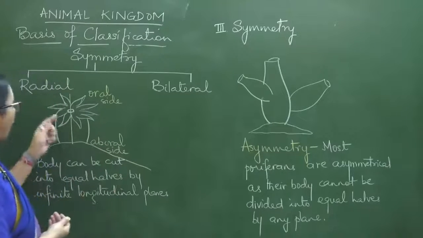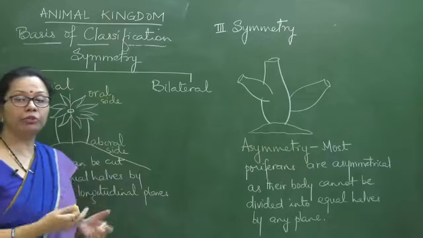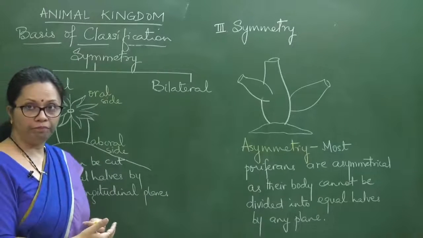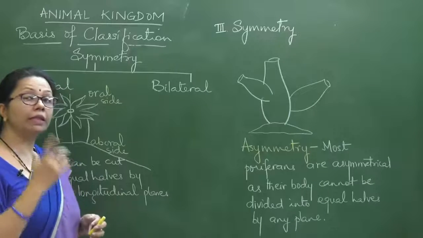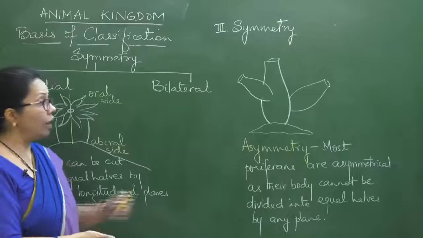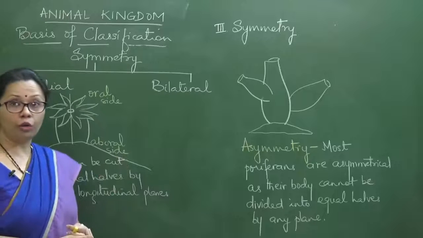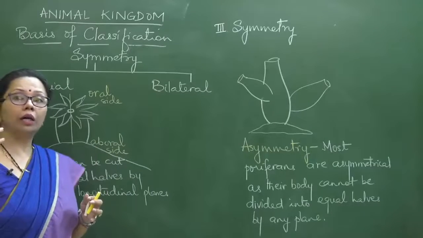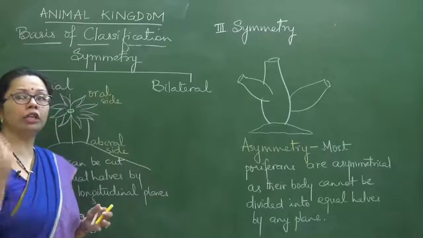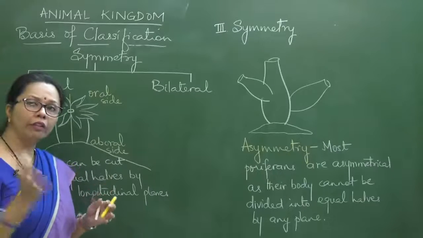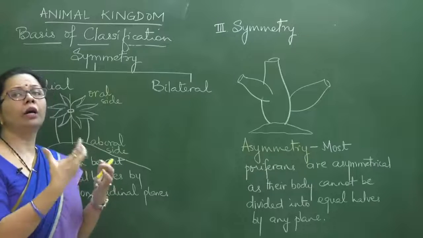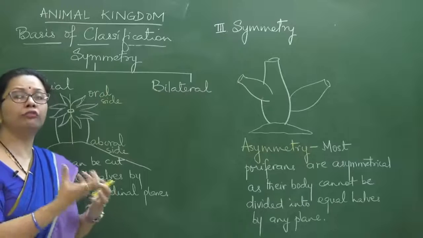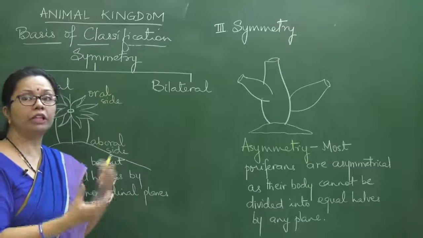Okay, and such type of symmetry, radial symmetry, is suitable for organisms which are sessile, but at the same time are catching their food. Because after all, poriferans are also sessile, but with poriferans, I hope all of you know that the water current is continuously passing through the body, and along with that water current they are filtering some microscopic planktons, organisms on which they can feed. So they are basically filter feeders.